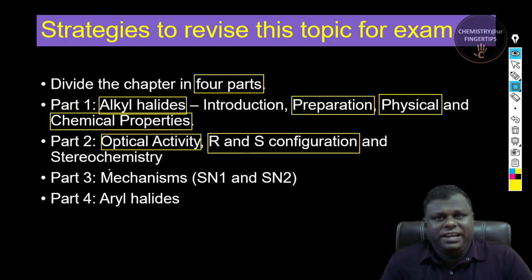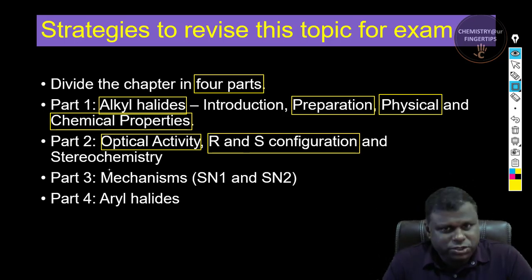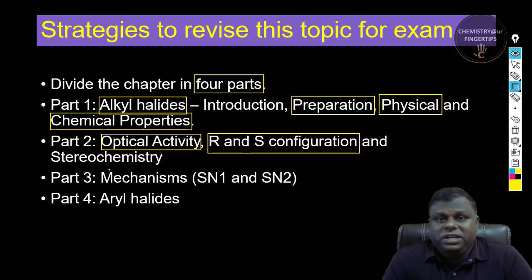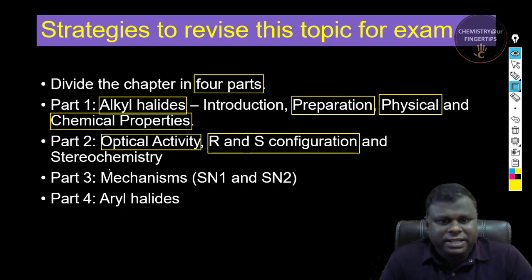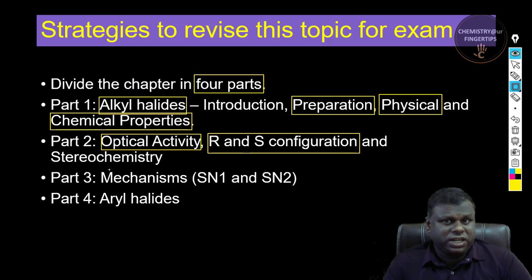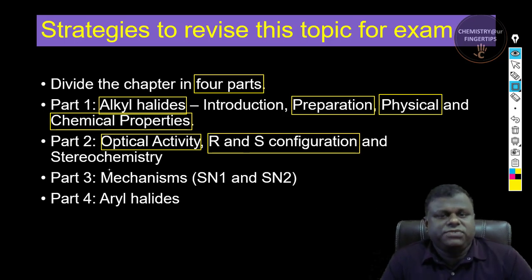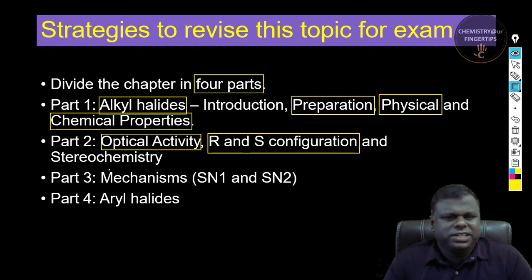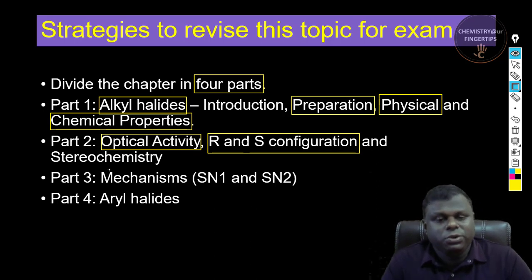In this aryl halide, you could do the nature of the carbon-halogen bond, and you know it develops a partial double bond character. And do the Wurtz-Fittig reaction. In previous papers, you might have seen that they emphasize a lot on the Finkelstein-Swarts reaction, the Wurtz-Fittig reaction, Sandmeyer's reaction. So try to do all these things and even start solving the questions which have appeared in the past 5 years. Even though the syllabus has changed a little bit and they have modified a lot of things, you could still do it.